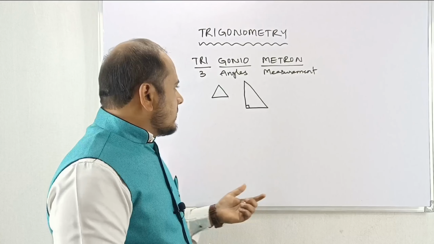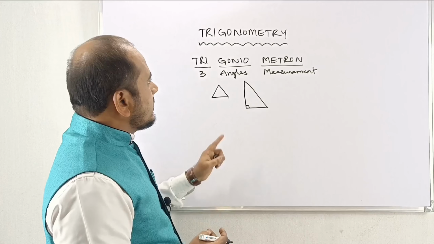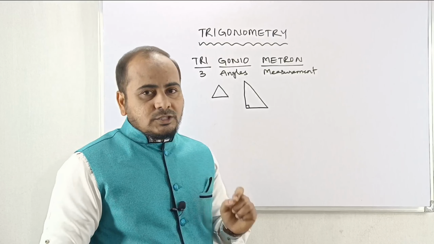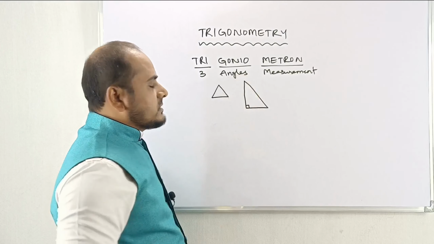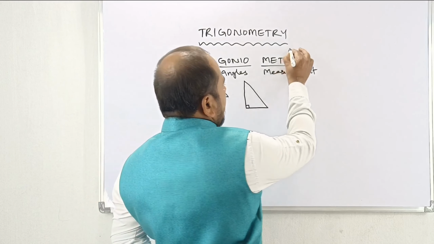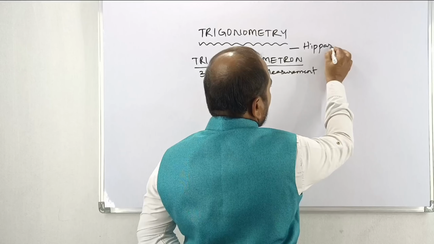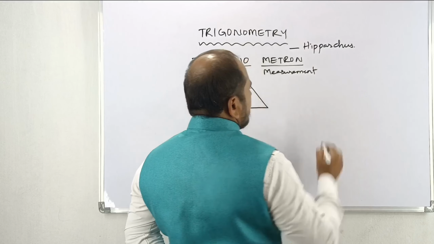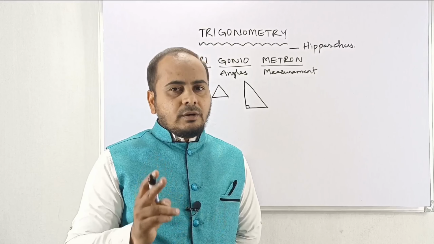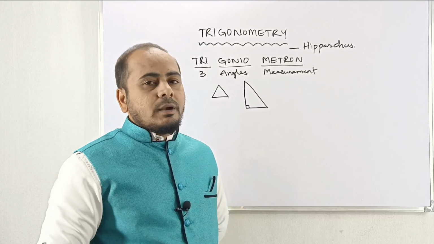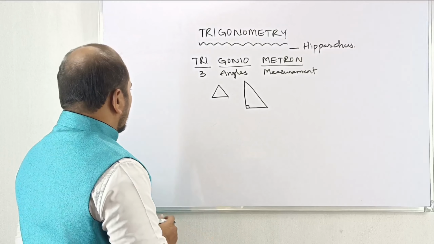Let us see what topics we have related to this. Before that, we have to take what is trigonometry and who is the father of trigonometry. Trigonometry means, as we studied, the measurement of three angles, and the father of trigonometry is Hipparchus. Remember, my dear, he may ask in the examination and it is very important. Who is the father of trigonometry? The father of trigonometry is Hipparchus. Remember.